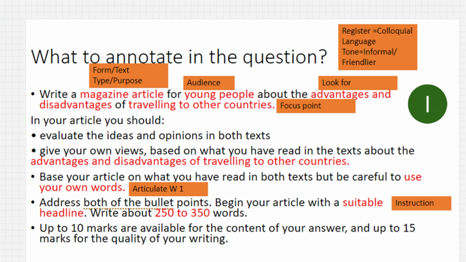In your article, you should, the instructions come in, evaluate the ideas and opinions in both texts, give your own views based on what you have read in the text about the advantages and disadvantages of traveling to other countries. Base your article on what you have read in both texts, but be careful to use your own words. This is your writing objective number one that says you to articulate what is thought, felt, and imagined. And you have to remember that articulation is always done in your own words.